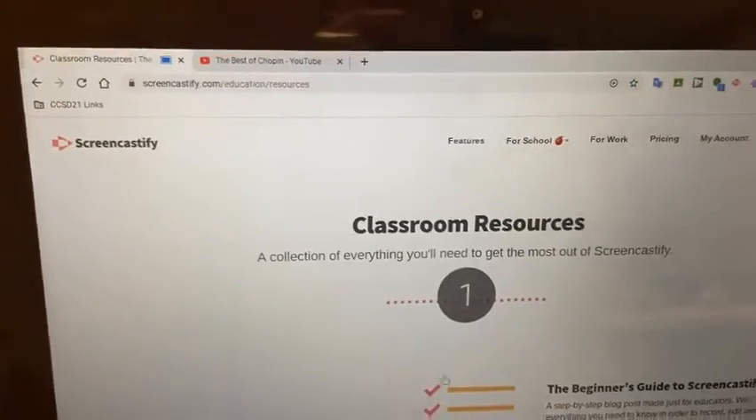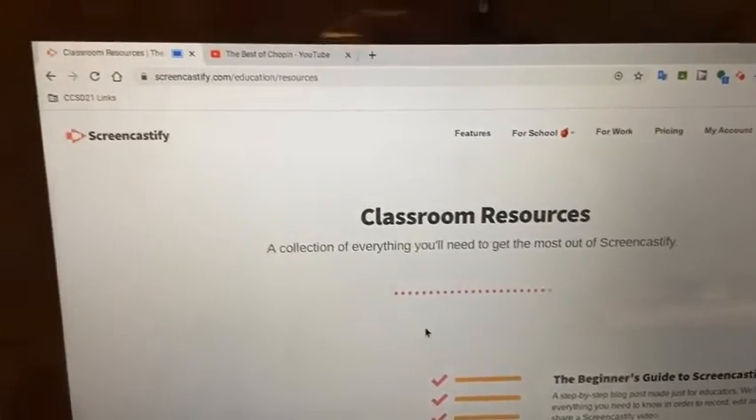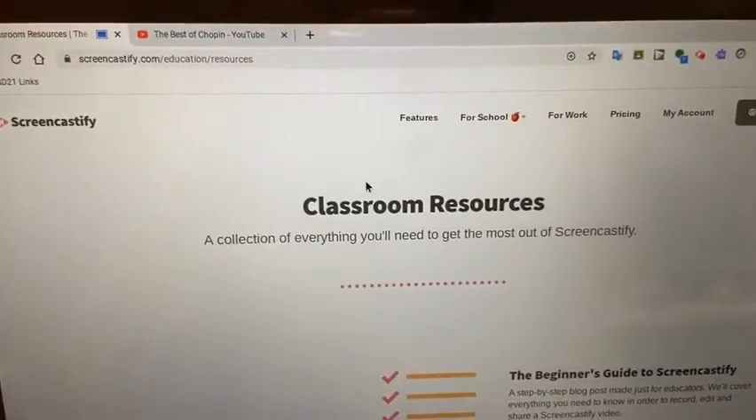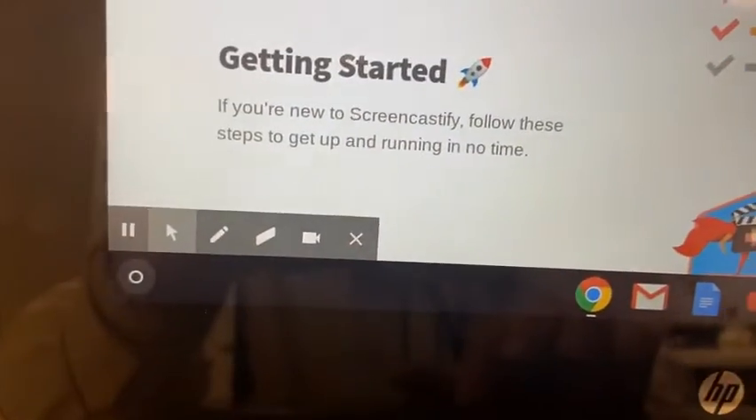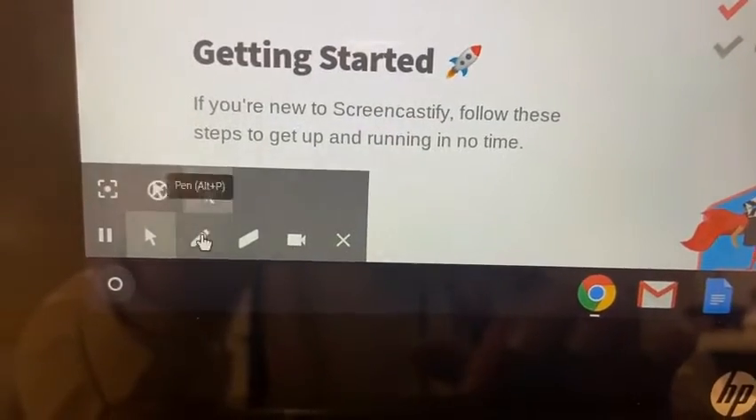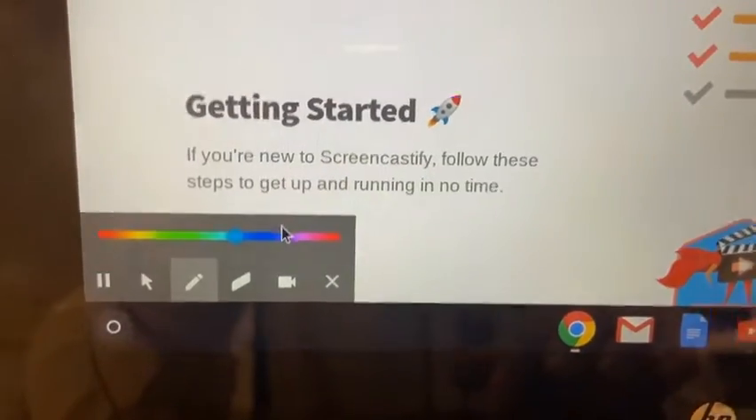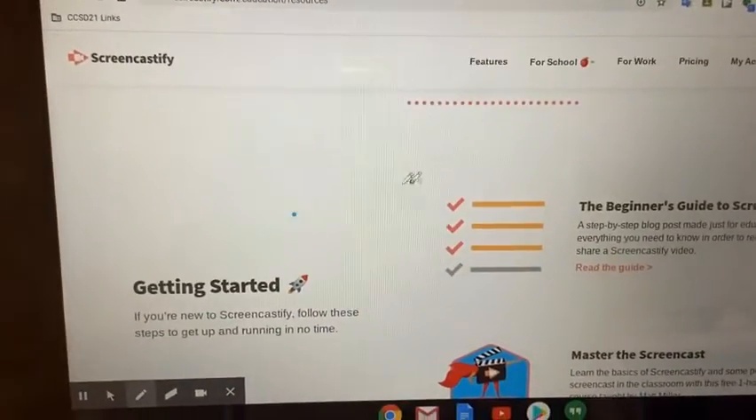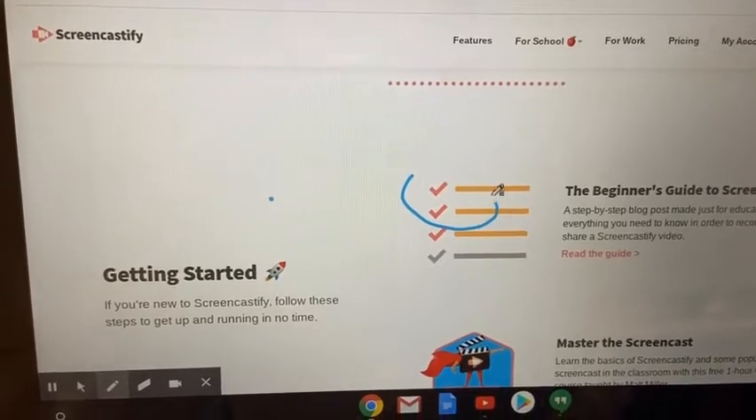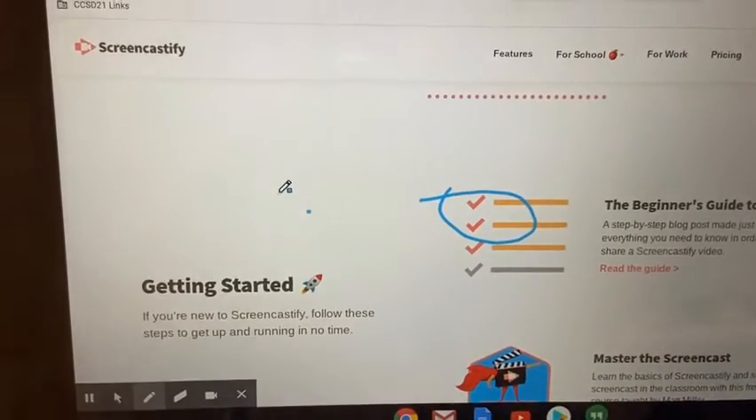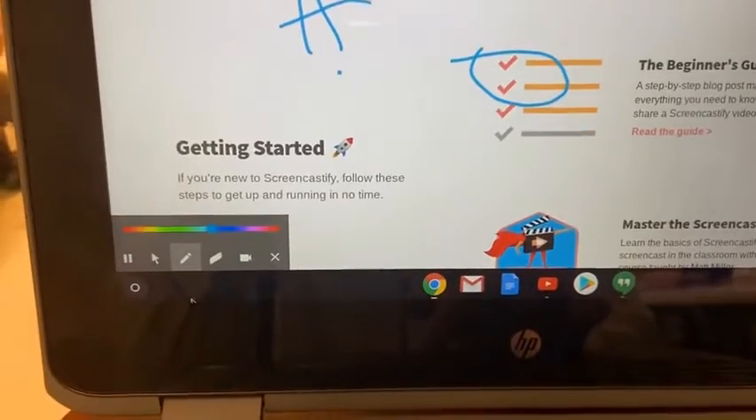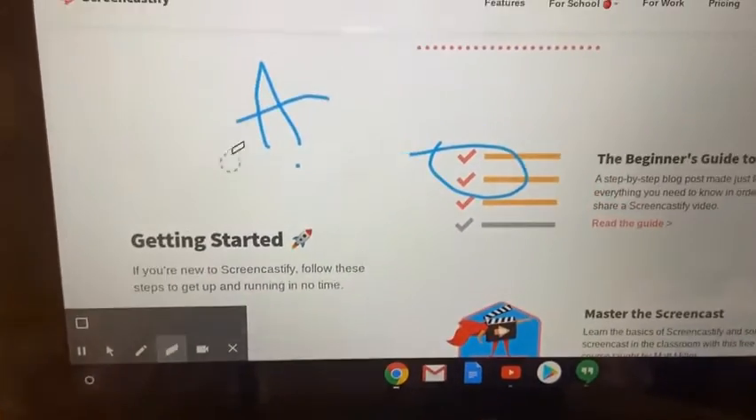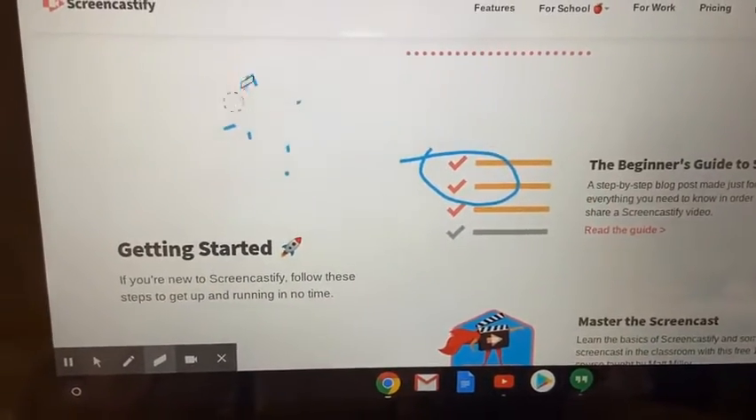And now this is the only tab that will be recording, so I can talk over it. Also, when you do tab and desktop recording, I have some markup and annotation features here. If I click the pen, I can choose a color, and I can actually draw on the screen. I can write on the screen, etc.